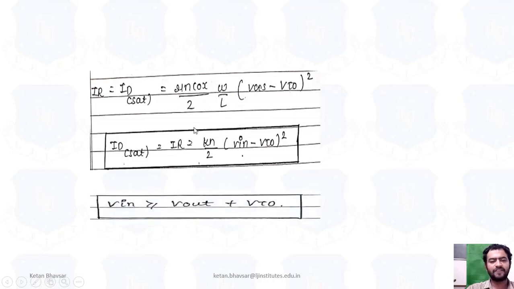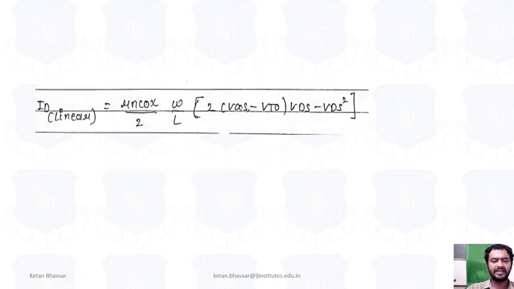This equation is derived specifically for the saturation region, and now we move on to the linear region. So Vin is less than Vout plus VTO. ID linear is equal to mu n Cox by 2 W by L, 2 into (VGS minus VTO) into VDS minus VDS square. This equation is also derived for the linear situation, when the channel is formed between source and drain terminal.